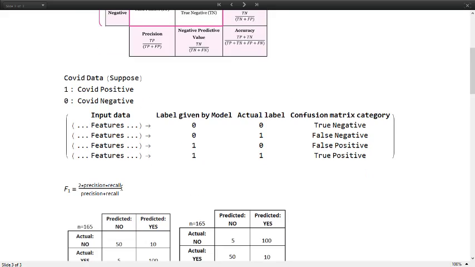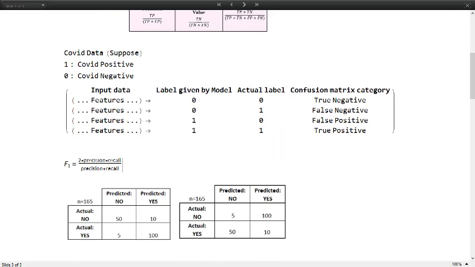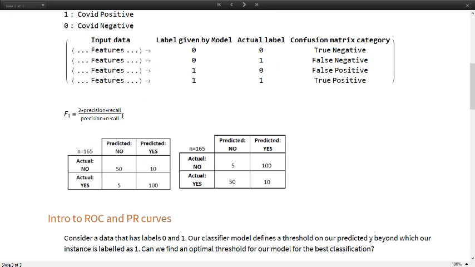Besides this, there's another important definition for assessing our model, which is called the F1 score. F1 is something that ensures your machine tries to predict as many correct values as possible. We desire a machine which has lots of diagonal elements and no off diagonal elements. So this is a model which we desire, and this is a model which we don't desire. We don't want our machine to classify everything badly and send the data into off diagonal elements.